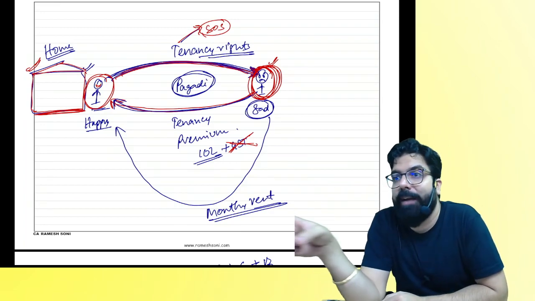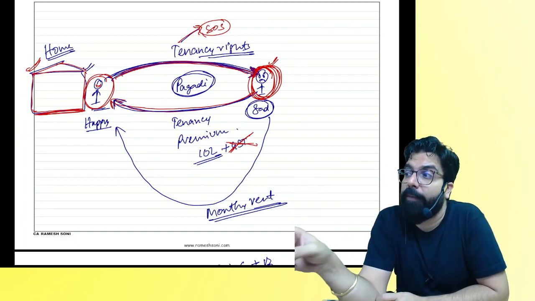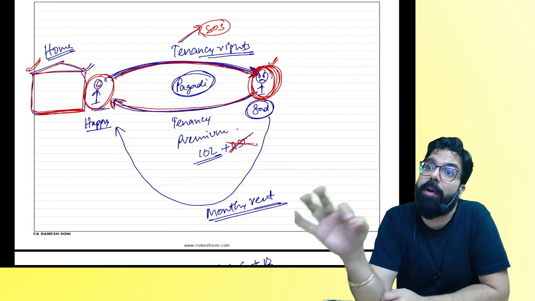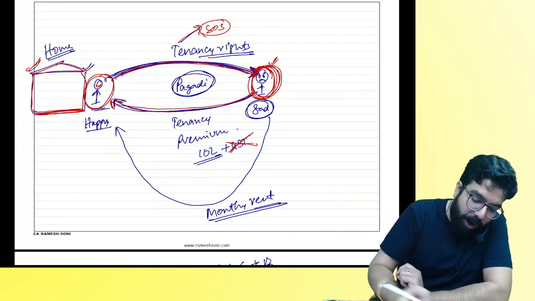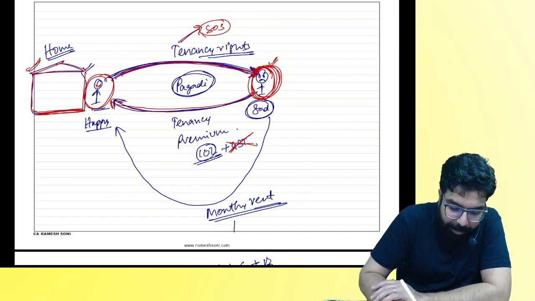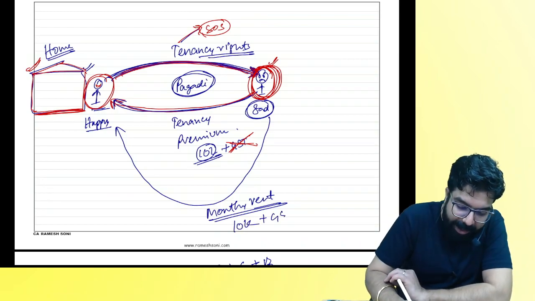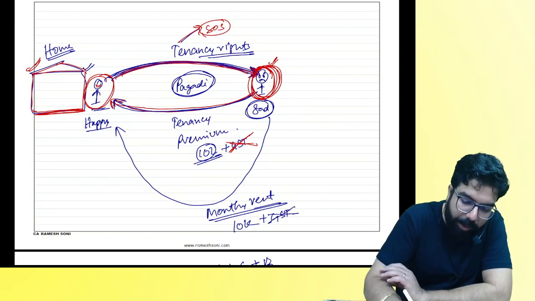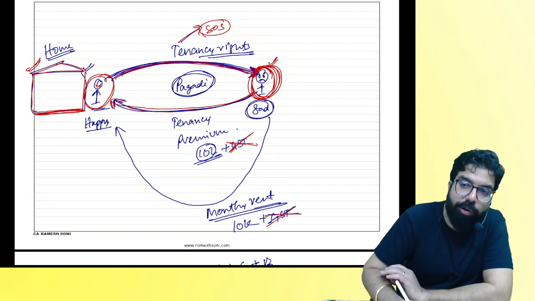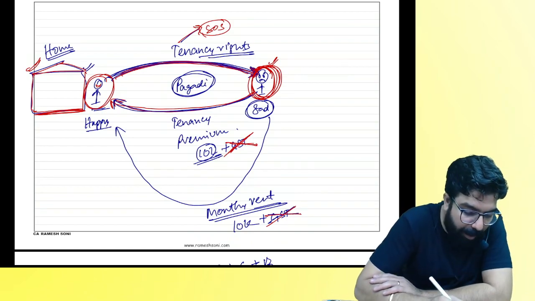You are my tenant for lifetime. Do you guys agree with me? But along with being a tenant for lifetime, I will also get what from you? I got a bulk amount, plus I will get monthly rent also. For example, you are going to pay me monthly rent of 10,000. Tell me one thing, on the monthly rent, will I collect GST? Remember, on the monthly rent also no GST, on the tenancy premium also no GST. If it is for which property, everyone?